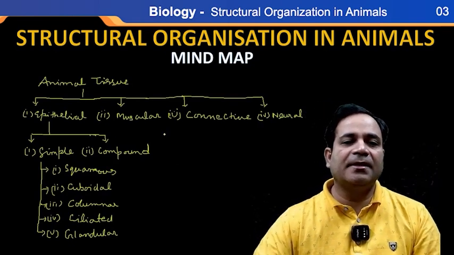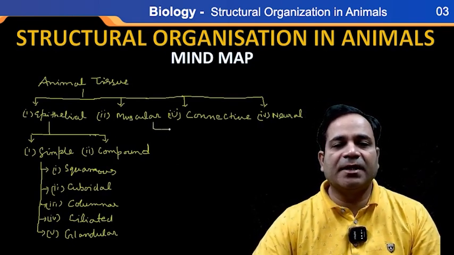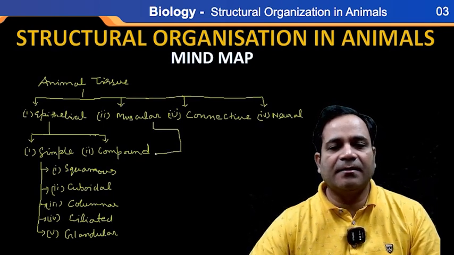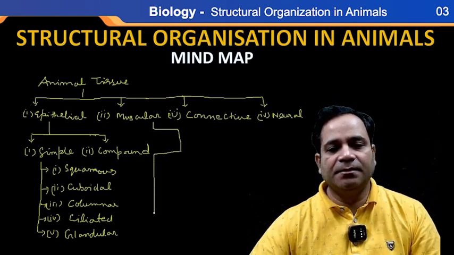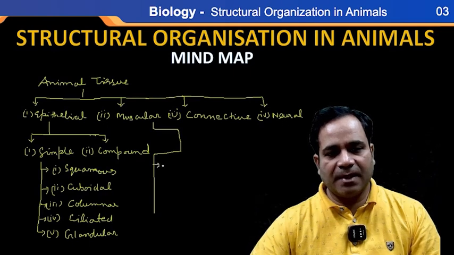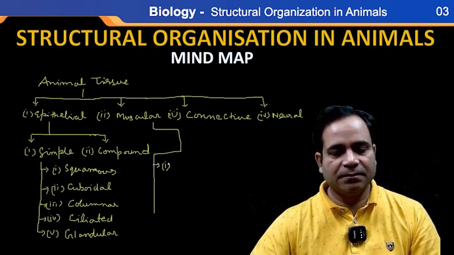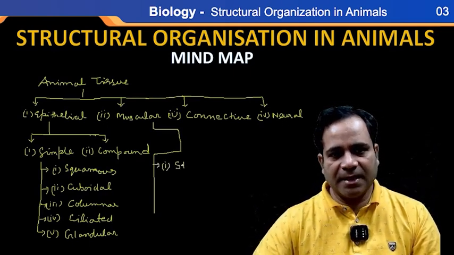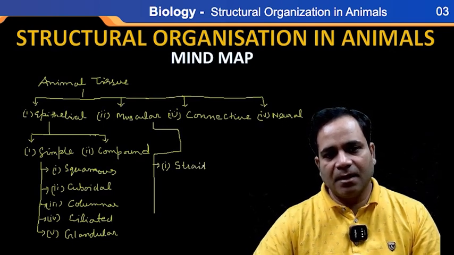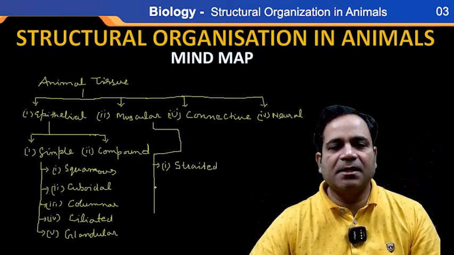Here, this muscular tissue is further classified into how many parts, my dear? See what I'm writing here. Number one is striated muscle.